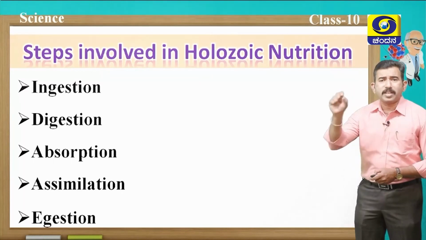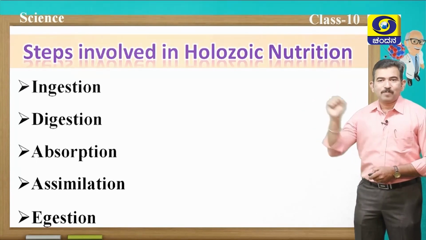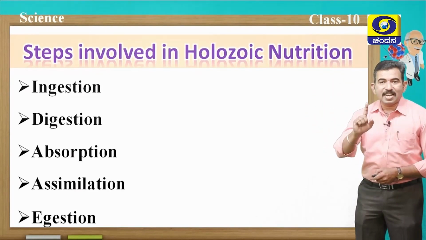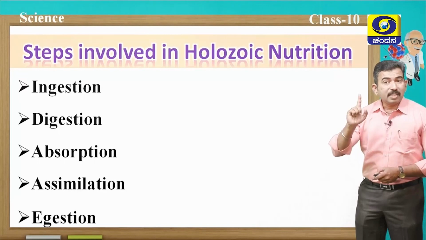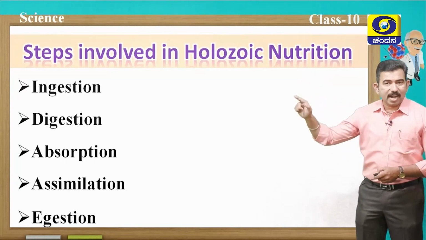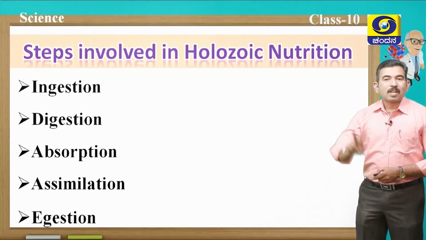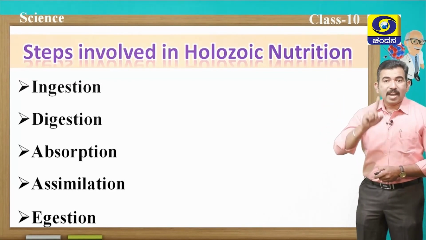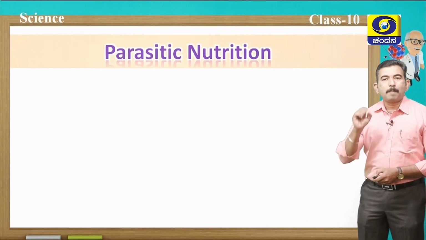Again, I am going to give you a small hint, the word IDEA, but one A you have to add extra, IDEAA, but E you have to put at the end. So remember the hint IDEA. I means ingestion, D means digestion, but E means egestion, which you have to put at the end, and here you have to put 2 A's, one A for absorption, another A for assimilation, then last is egestion. So remember the word IDEAA. Okay. Now let us discuss parasitic nutrition.